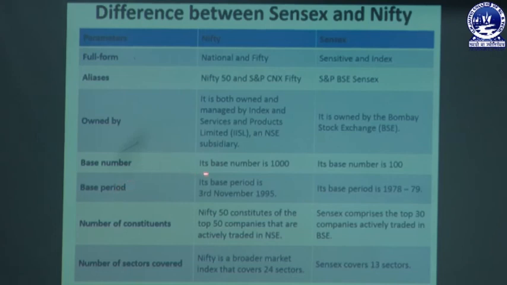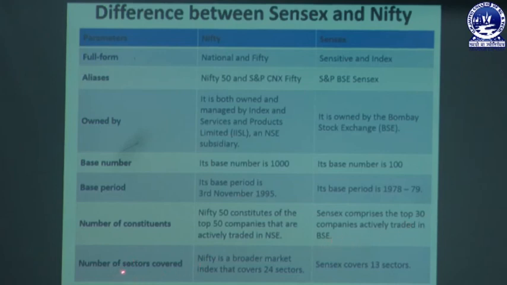The base period of Nifty is 3rd November 1995, and the base period of Sensex is 1978-79. The constituents of Nifty 50 are the top 50 companies actively traded in NSE, and Sensex comprises the top 30 companies actively traded in the Bombay Stock Exchange.